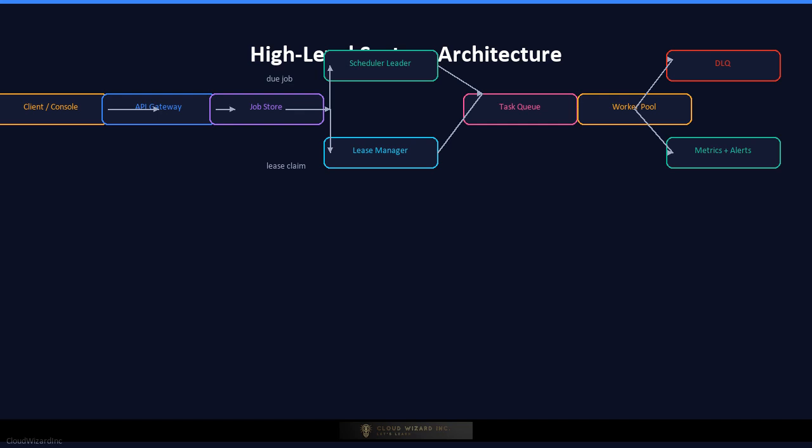A lease manager tracks which worker owns each execution, and heartbeats extend the lease while the worker is alive. A dead letter queue stores jobs that exhaust retries, and an alerting service notifies operators when jobs fail or fall behind. A metrics and dashboard layer surfaces schedule lag, throughput, and worker health.